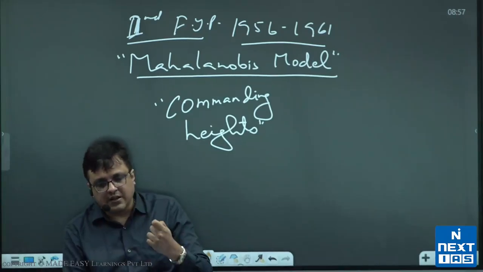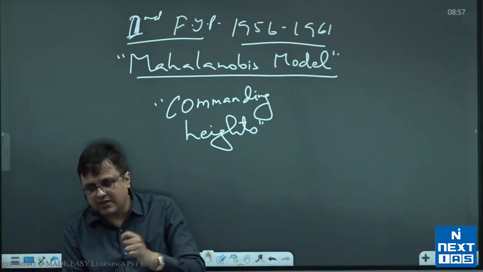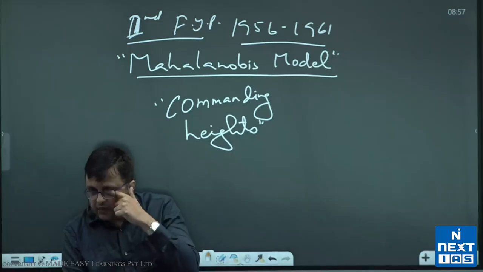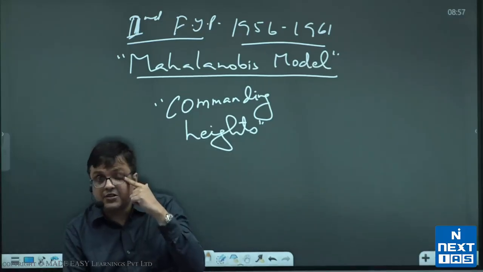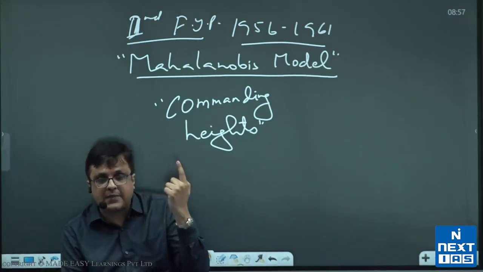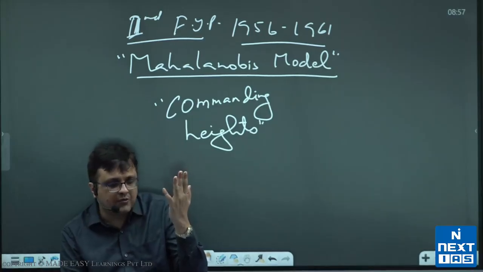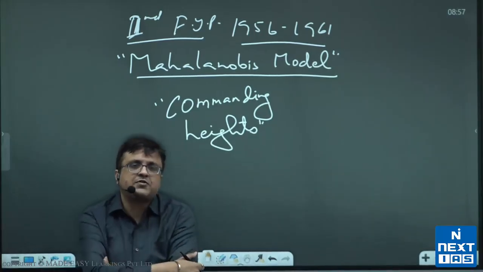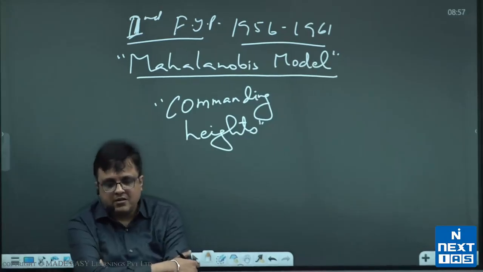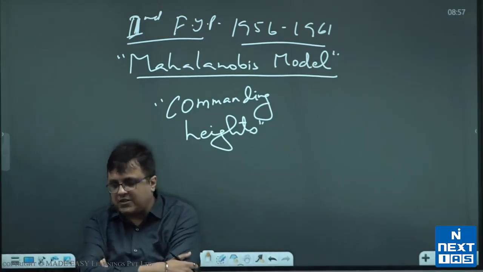All right. Then you write below that the third reason, a third feature. First feature was capital intensive technology. Second was public sector led growth. Now the third feature. These are features of the second 5-year plan. So you write the third feature.